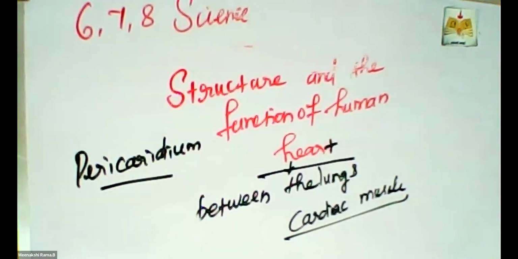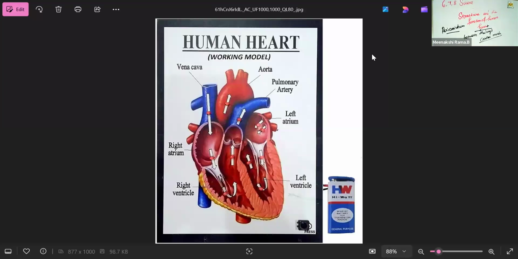The heart is a non-stop machine in our body. So the pericardial fluid helps the heart pump and helps to move the heart muscles, reducing friction during the heartbeat, and it also protects against mechanical injuries. Okay, I'm going to share the picture of the heart. Yes, this is the structure of the heart.